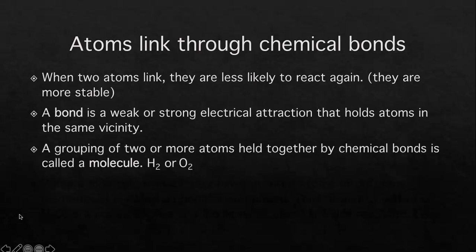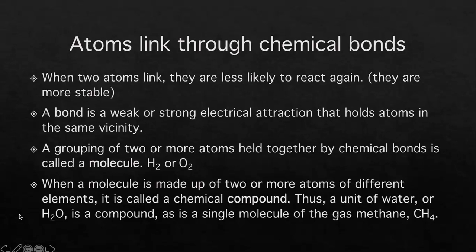A grouping of two or more atoms held together by chemical bonds is called a molecule. And so if you have two atoms of the same type, for instance in hydrogen, we have hydrogen gas is H2, or oxygen gas is O2. And so a grouping of two or more of those atoms is called a molecule. So a molecule of hydrogen gas or a molecule of oxygen gas is actually two atoms.